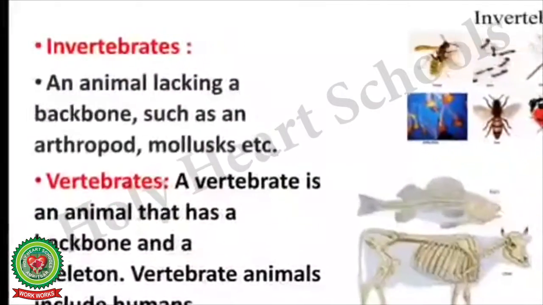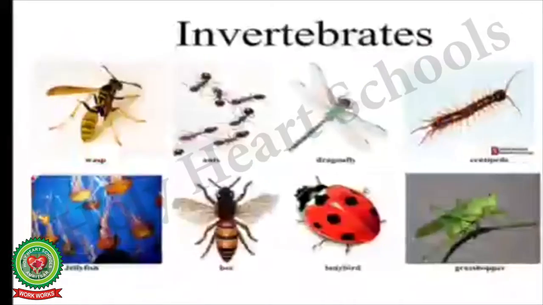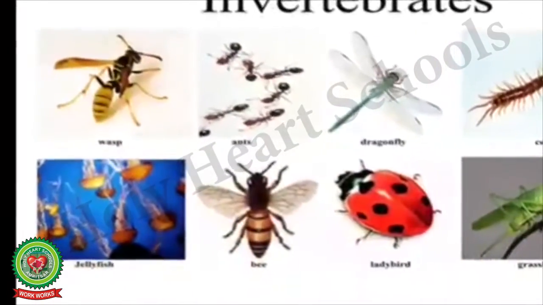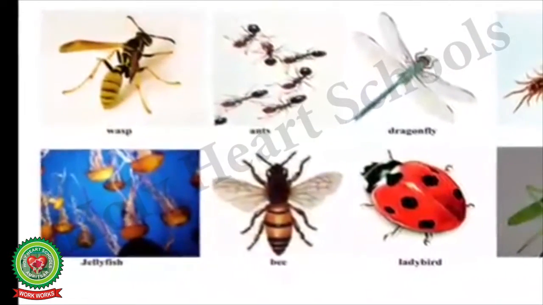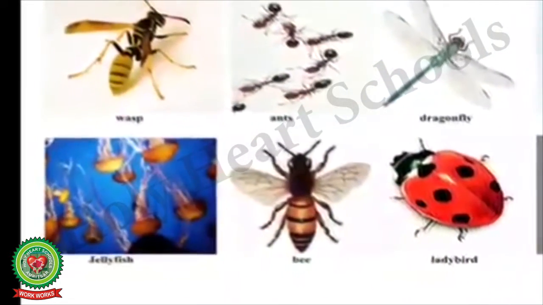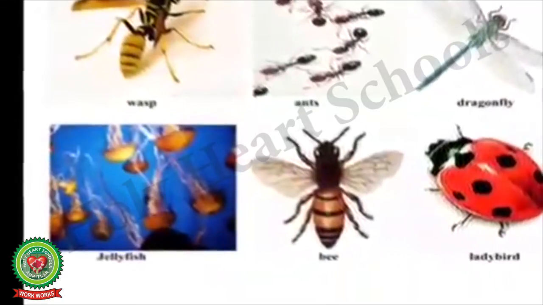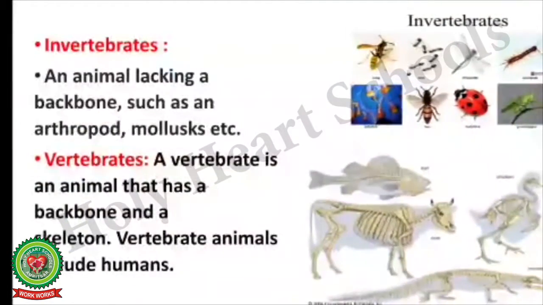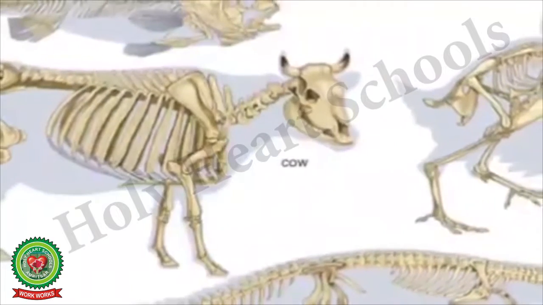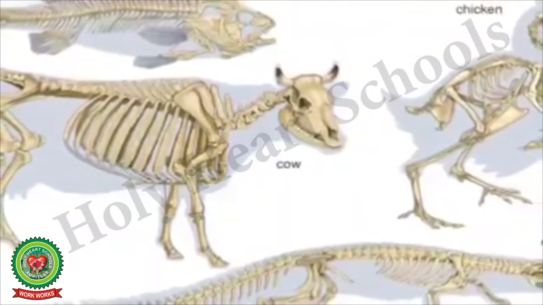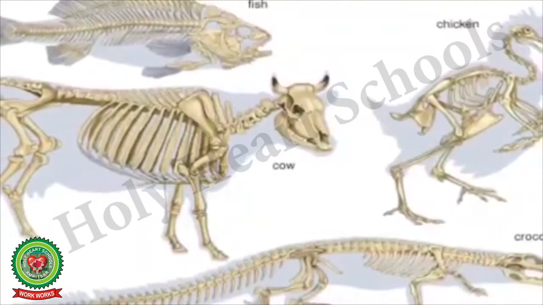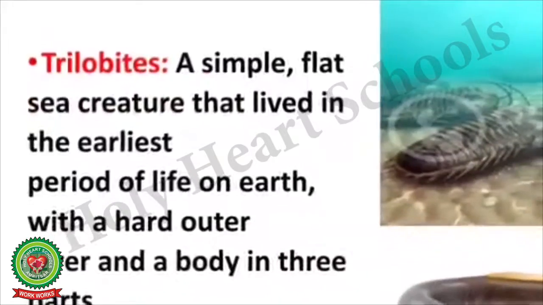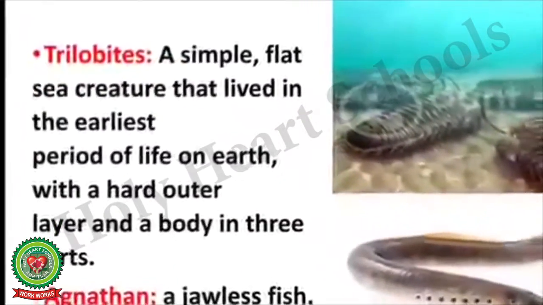Invertebrates. An animal lacking a backbone, such as an arthropod, jellyfish, honeybee, mollusk, etc., is known as an invertebrate. Now let us see what are vertebrates. A vertebrate is an animal that has a backbone and a skeleton. Vertebrate animals include humans.